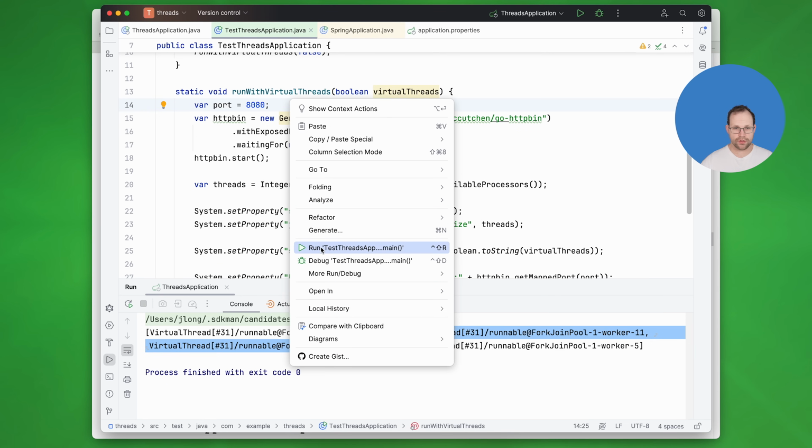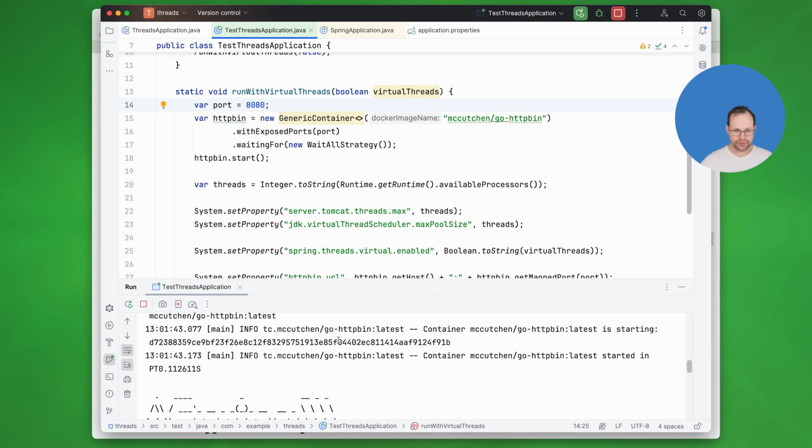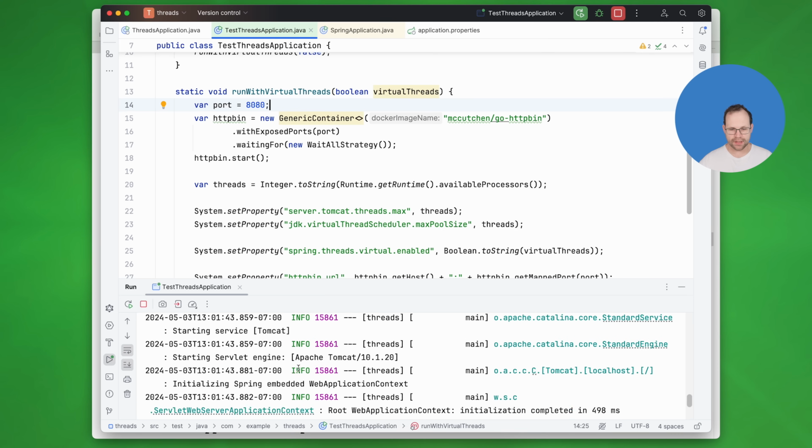So we're running the test code, which will launch the production code, but only after we've specified some properties and only after we've launched our Docker image. Okay. Everything's up and running. We've got the Docker image here. You can see that. But we've also got our Spring Boot application. So now let's drive some traffic.